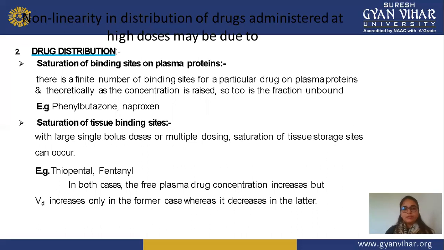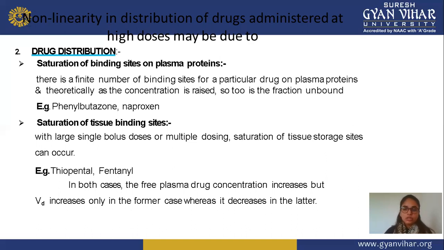There is a finite number of binding sites for a particular drug on plasma protein, and theoretically as concentration rises, the fraction of unbound drug changes. A specific amount of drug can bind. If you increase the concentration of a drug, there is no chance that the bound concentration will keep increasing; there may be chances that drug is no longer available in bound form. So a finite number of binding sites is available.